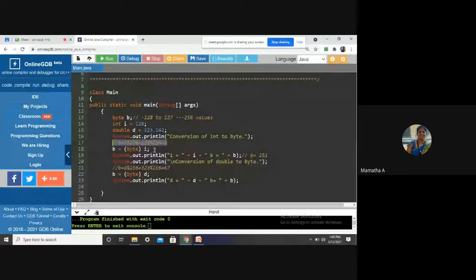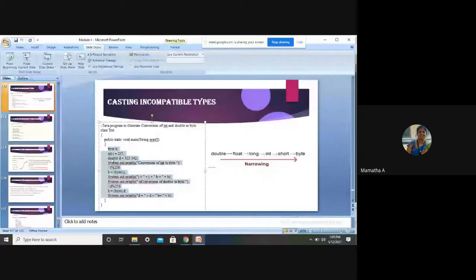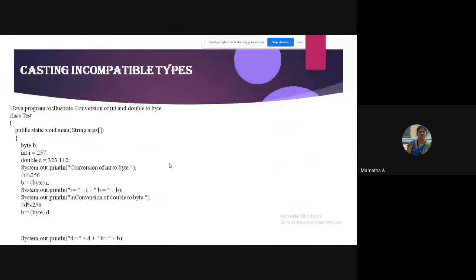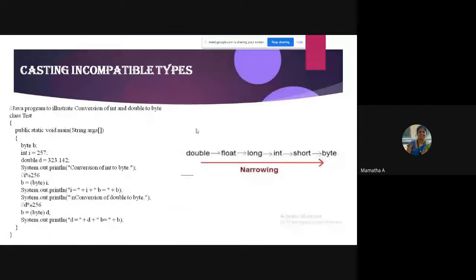So just try to remember this is the min and the max value, which has got 256 values, and it will do a remainder modulus operation. So when it crosses this value, some wraparound concept is there that I will deal with in the next class. Okay. So the widening operation, the narrowing operation is like this. Double to float, you have to remember the reverse of it. Double to float, float to long, long to int to short, short to byte. So this is how it can be stored with respect to narrowing operation.